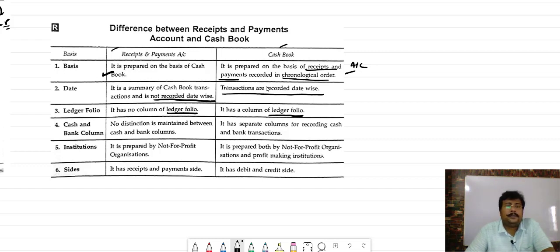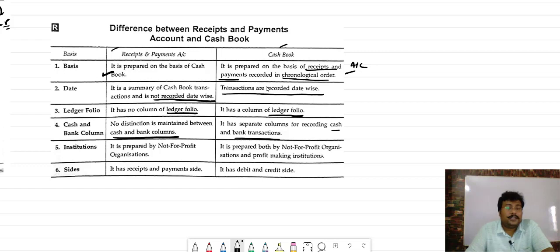In receipt and payment, there is no difference between the cash and bank column. It means receipt and payment has a single column where all cash and bank transactions are recorded together. But in cash book, we record the cash transaction and bank transaction separately when we have the double column cash book. One column only records the cash transaction, one column only records the bank transaction.